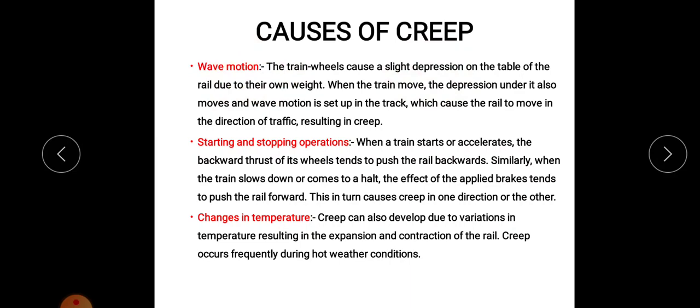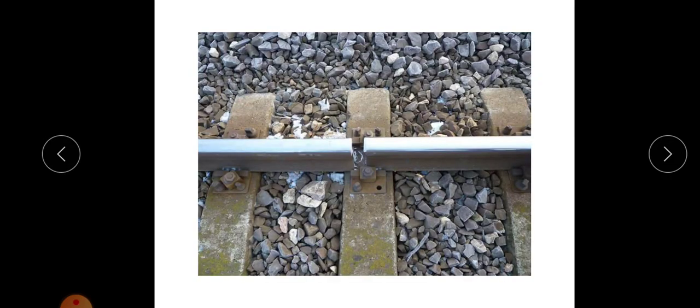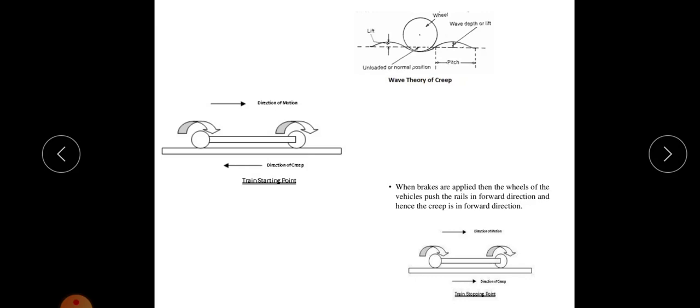The second one, starting and stopping operations. When a train starts or is accelerating, there will be a backward thrust of its wheels, and this will tend to push the rail in the backward direction.